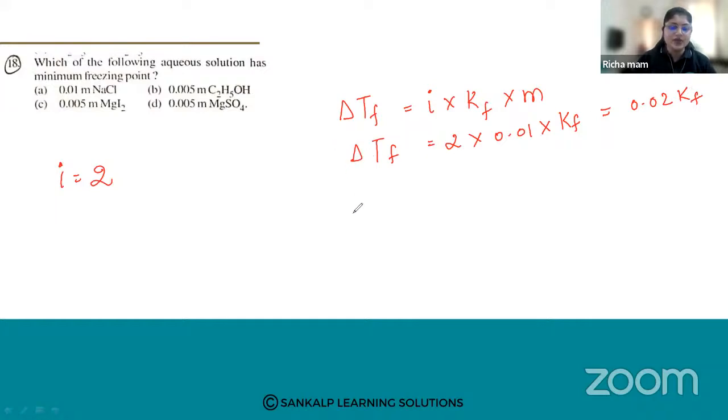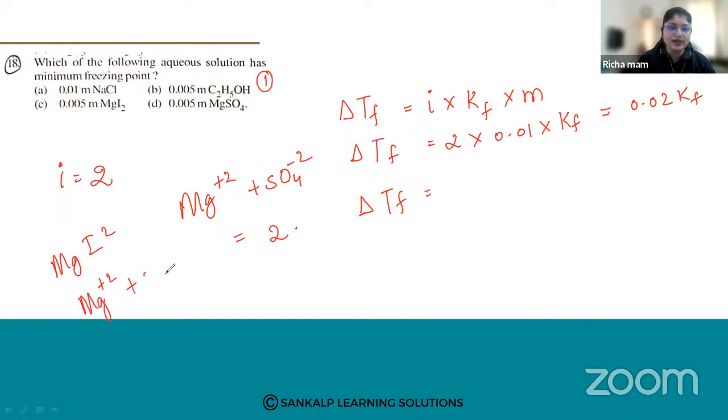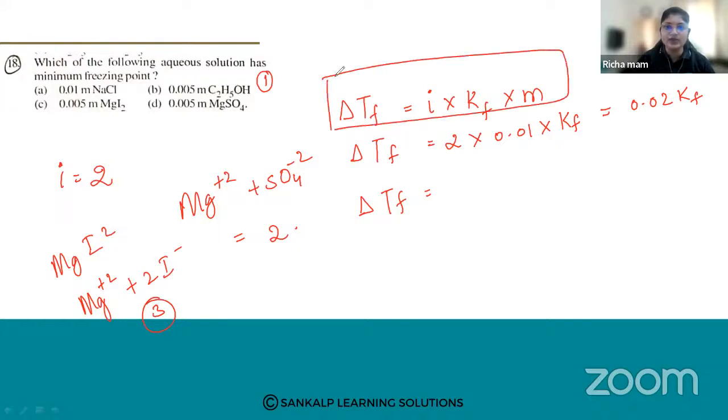Let us calculate the others. In the same way you calculate for the others also. For MgSO4, Mg2+ plus SO4 2-, so here also the Van 't Hoff factor is 2. Then for C2H5OH, the Van 't Hoff factor is 1. And for MgI2, Mg2+ and 2I-, so this is 3. Put the values in this formula and calculate. Yes, students, see.